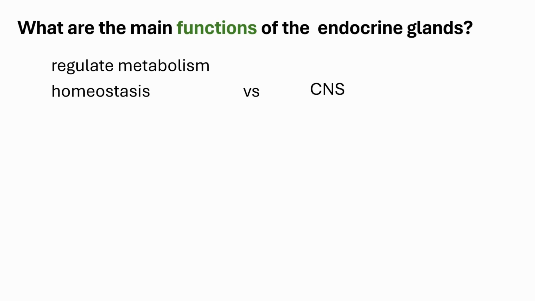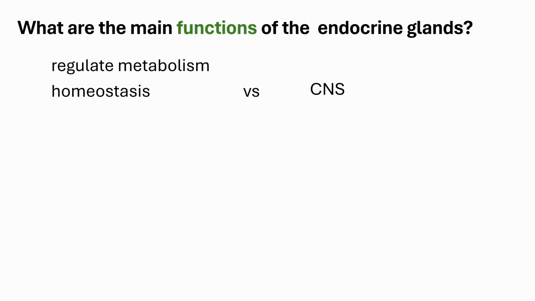If you compare this with the action of the central nervous system, which sends its signals via the peripheral nervous system, the action of the central nervous system is very direct and very quick and very instant.